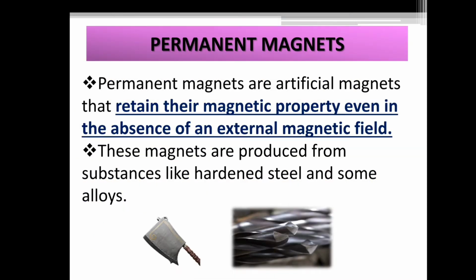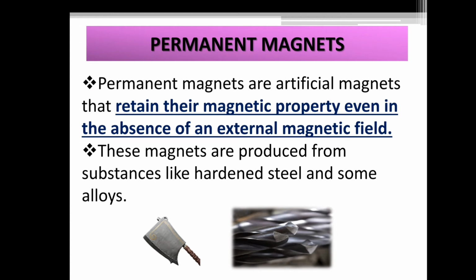Permanent magnets. Permanent magnets are artificial magnets that retain their magnetic property even in the absence of an external magnetic field. These magnets are produced from substances like hardened steel and some alloys.